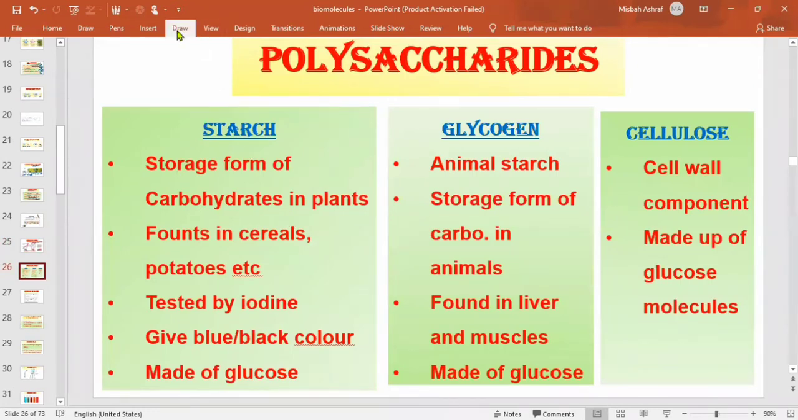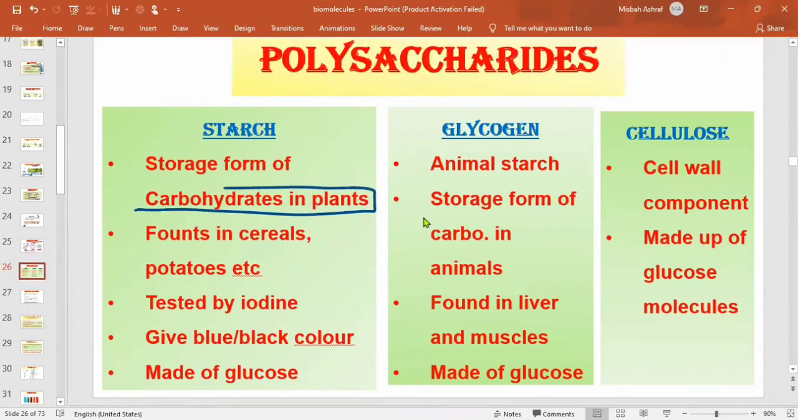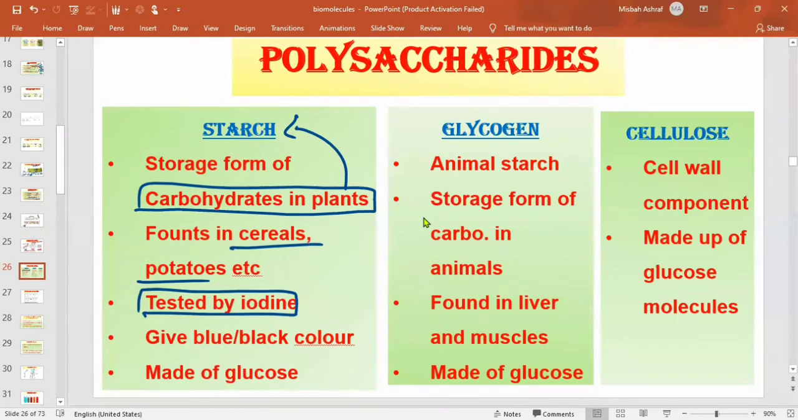Starch जो है बेटा, starch is the storage form of carbohydrates in plants. If they have excess carbohydrates and that carbohydrate has to be stored into their body, it will be stored in the form of starch. Extra is stored always in the form of starch. It's also found in cereals, potatoes, grains, wheat, rice and some other sources. It is tested by, this is very important, you have to remember, this is tested by iodine.